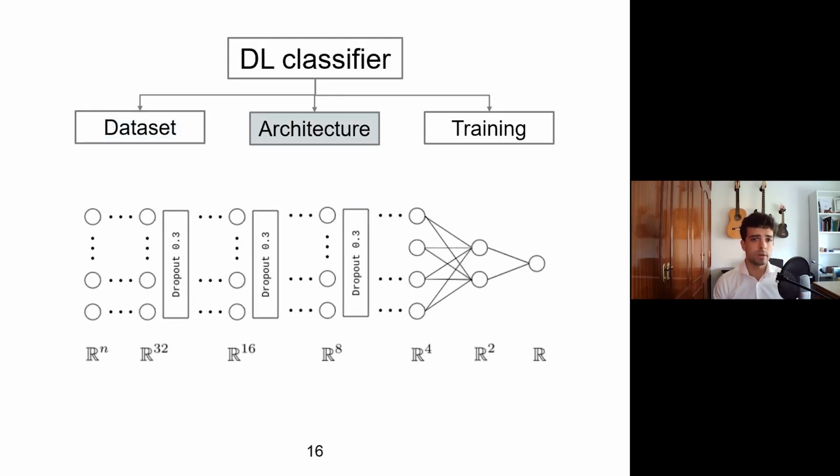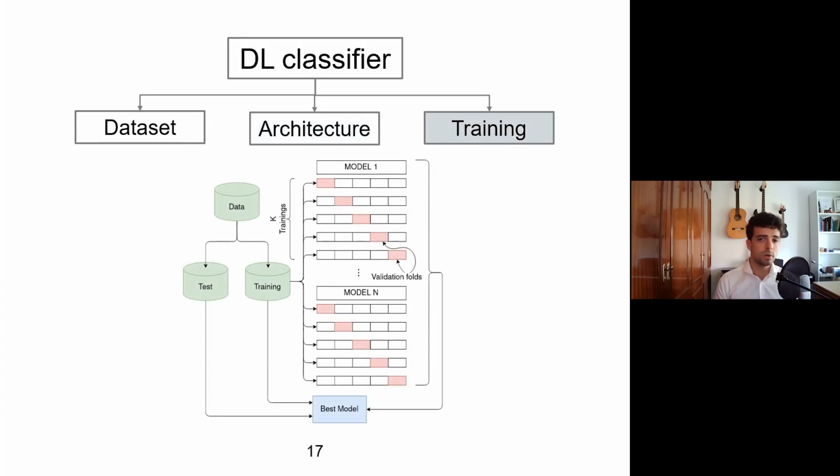For the architecture of the network, we tried several possible configurations, and finally we decided to set 7 layers and 3 dropout layers in between. A key point here is that the architecture is quite flexible. This is because APIs have different numbers of input parameters. In fact, as you can see, the first layer is set to n possible neurons, which means a variable number of inputs. Finally, to accomplish the training of the network, we performed a simple k-fold validation, which means that the dataset is split into test and training, and the network can be trained and then evaluated on the test data.